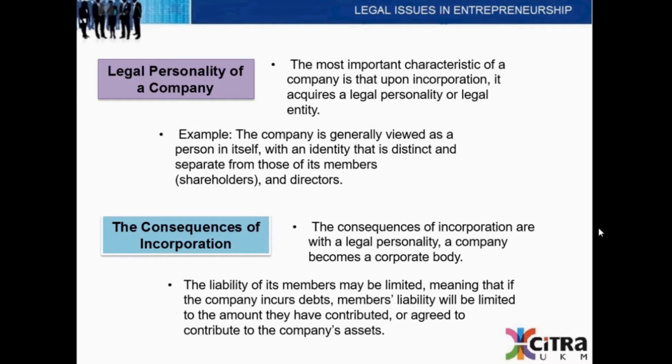When a company becomes a corporate body, the consequence of its legal personality is that the liability of its members may be limited, meaning that if the company incurs debts, the members' liability will be limited to the amount they have contributed or agreed to contribute to the company's assets.